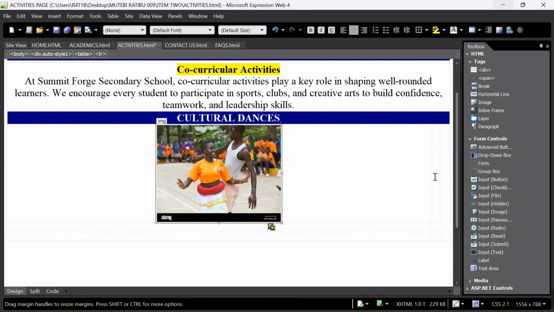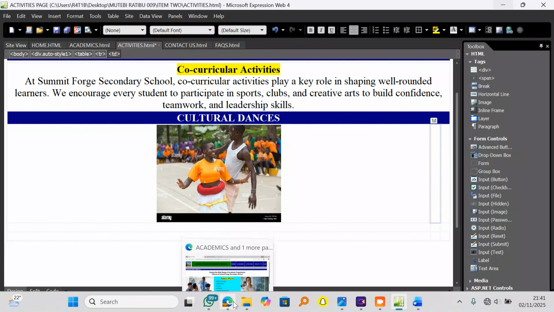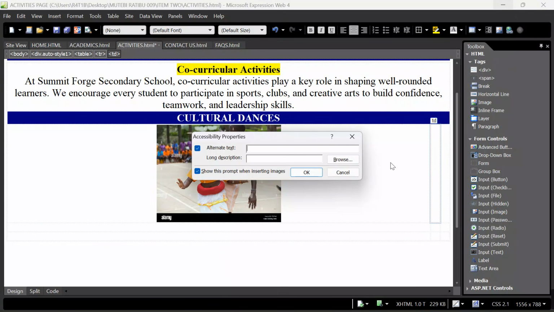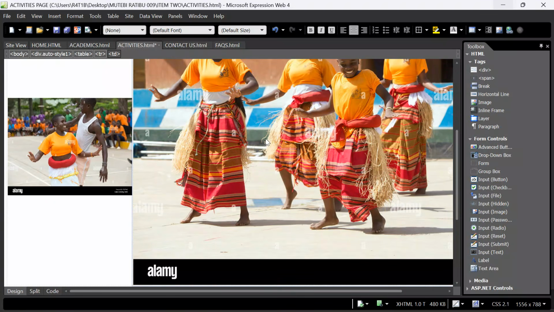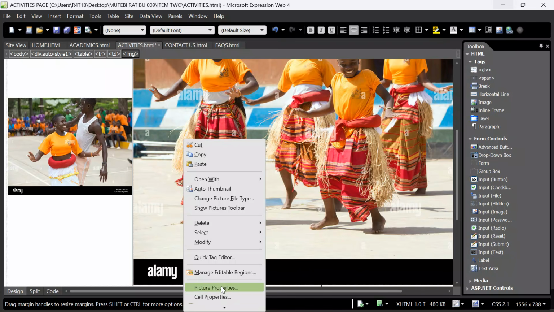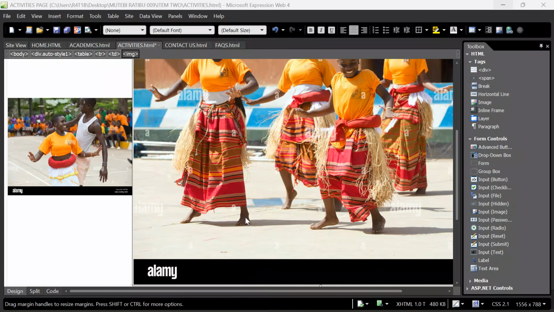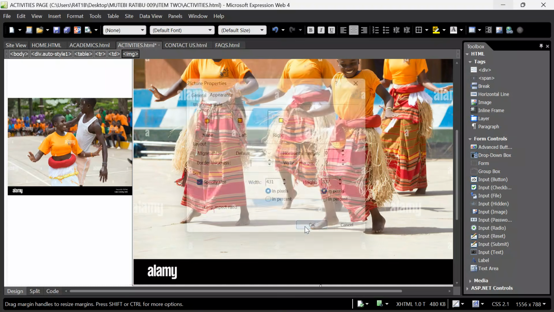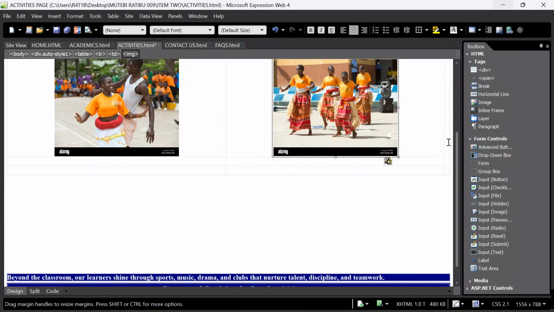Move on to the other section. I want to insert another image here. Yes, should I take these learners? Control C, come back here, Control V. Remember, we are looking at UNEB ICT paper 2 item 2 2025. Picture properties, come here, appearance, anti-aspect ratio. We keep the uniformity. I will say this is 431, nice. Come over here and say 337. Click OK.